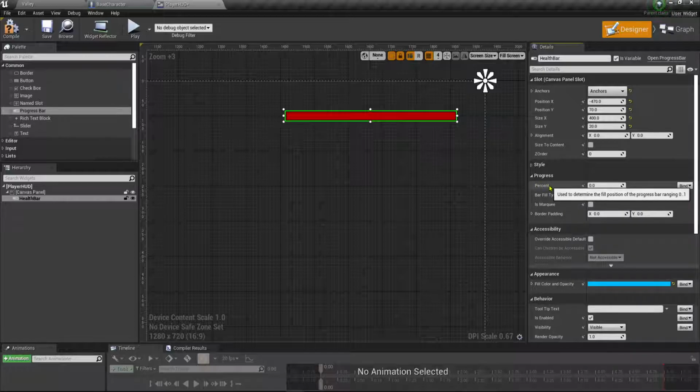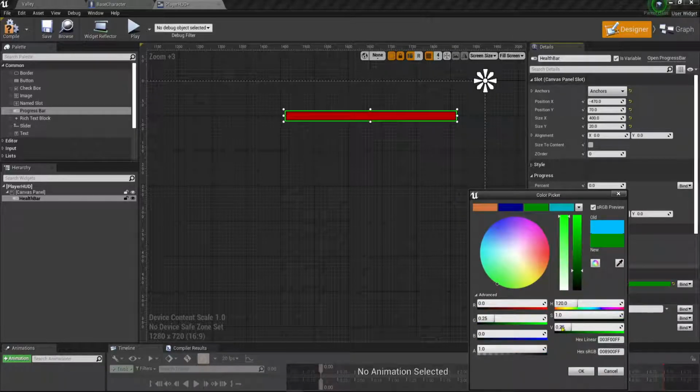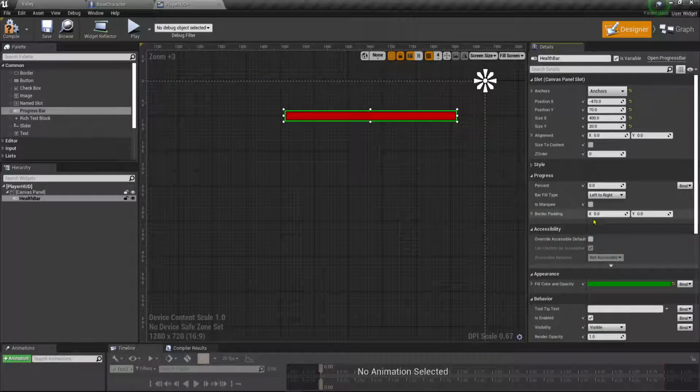And in the progress here, this is my fill color down here, which affects what it looks like. So I'm going to click here. I'm going to use this green color. Okay, so I want it to be green when it's full, red when it's empty. All right, and now I'm just going to kind of hand do this. So we're going to actually create a binding function that will govern this. But for now, just for our purposes, I'm just going to put 0.5. That'll just kind of fill it halfway.